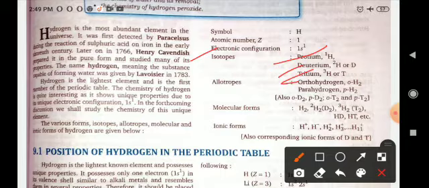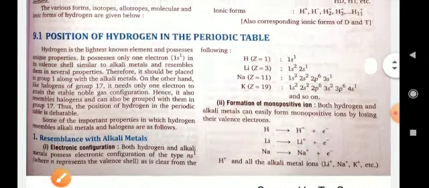Allotropes: hydrogen exists in two allotropes, orthohydrogen and parahydrogen. Molecular forms: according to their isotopes, they have H2 forms. Ionic form: it will exist as H+ and H- ions and also H2+ and H3+ ions, etc.